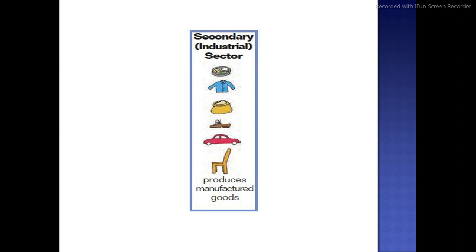You can see meal, dress, shoes, car, chair: produce manufactured goods. Please observe the photograph properly, so it is crystal clear what the secondary sector is and why it is called the industrial sector.